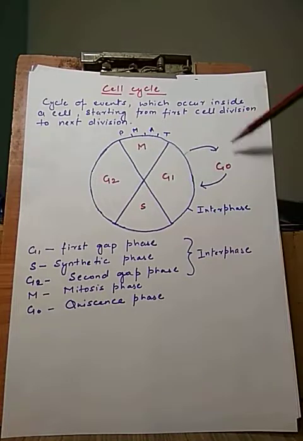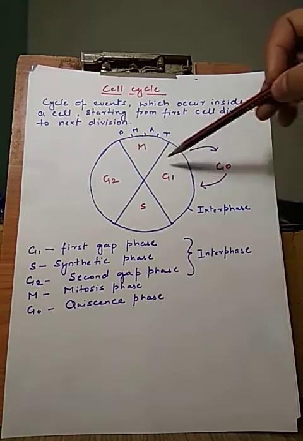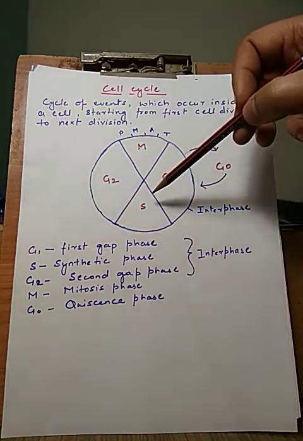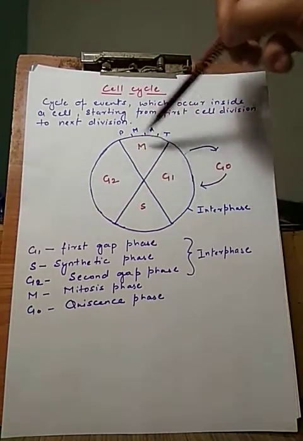There is another phase which is called G0 phase or quiescence. When the body of an organism requires new cells, it secretes cell division promoting factors which promote cell division inside the cell. So when the body requires new cells, the cells present in G1 phase enter into S phase and they continue the cell cycle.